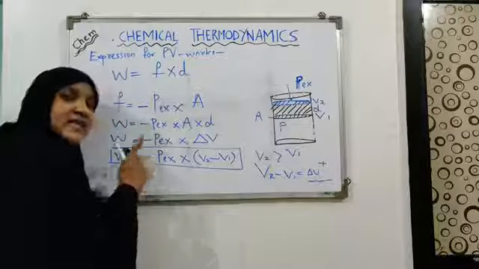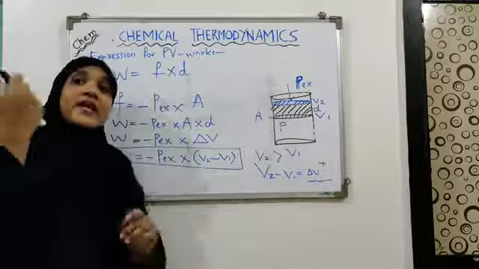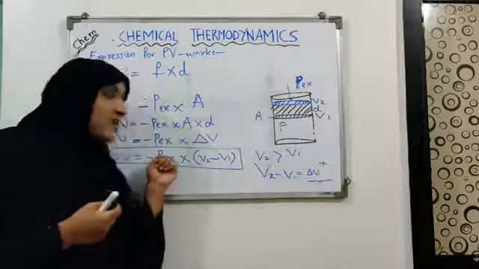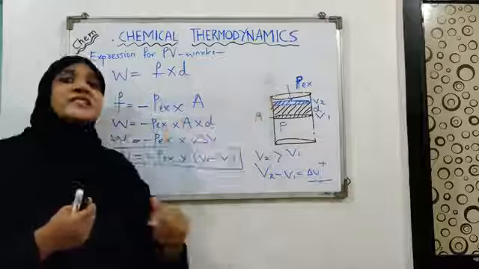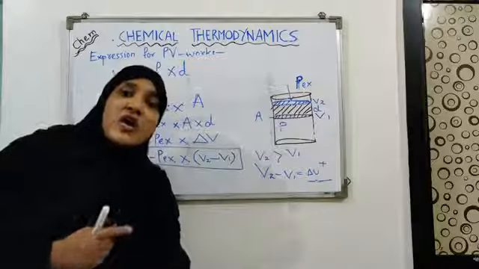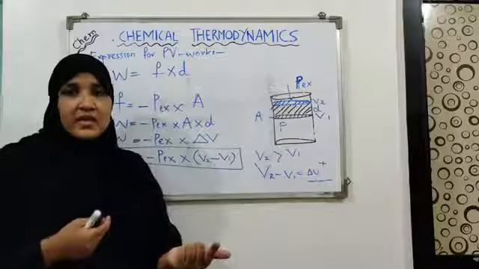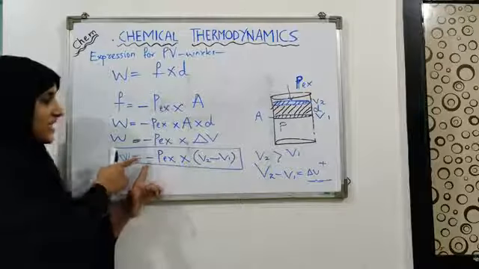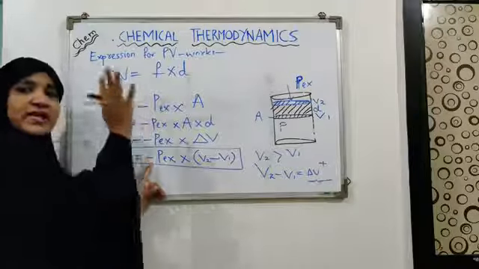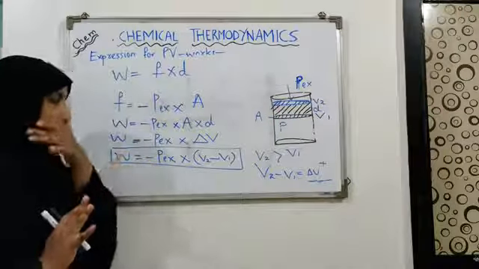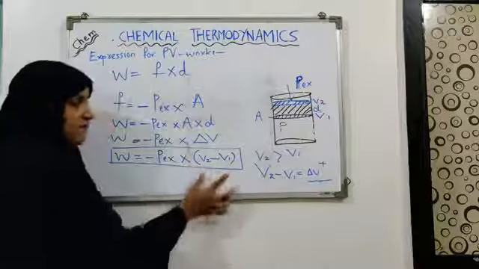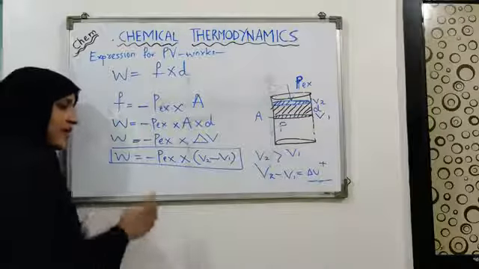This negative sign does not mean that the pressure is having a negative value. No. The negative sign means that the pressure is in the opposite direction of the movement of the piston. That is why it is opposing pressure. That's why the negative sign is put into the equation. Now when you multiply the value of pressure with delta V, you are going to get an answer.